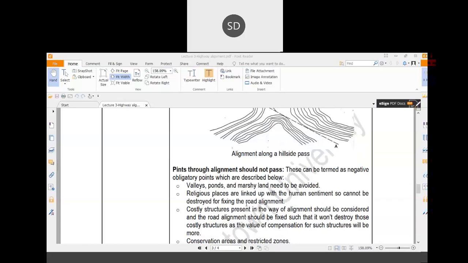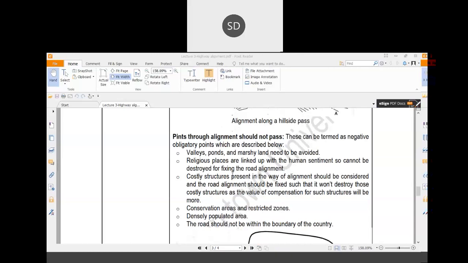Now coming to the next portion, that is negative obligatory points. These are the points through which a highway alignment should not pass. So what are the different points? Valley, ponds and marshy lands need to be avoided.